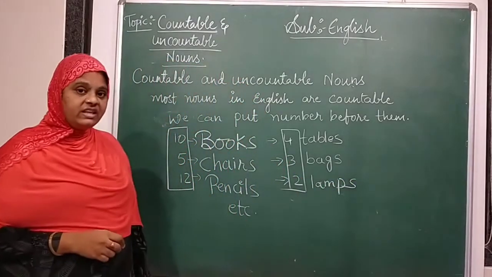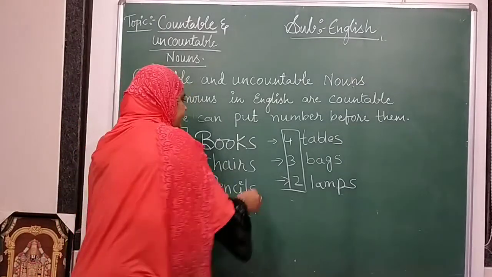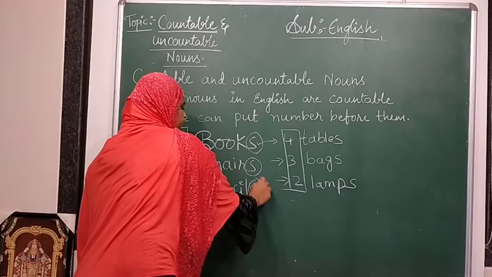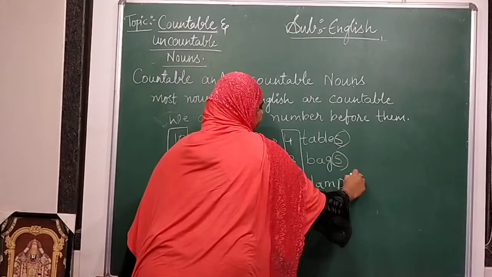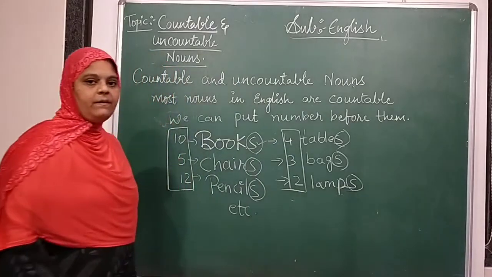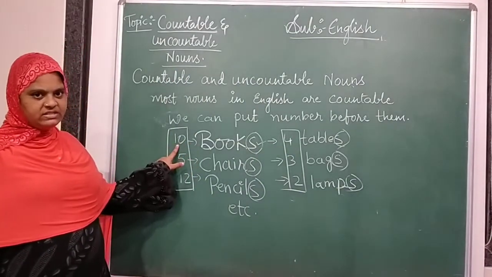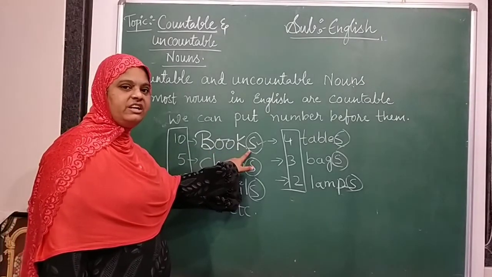For this we can keep S. We can keep the numbers, and it is not singular, it is plural.